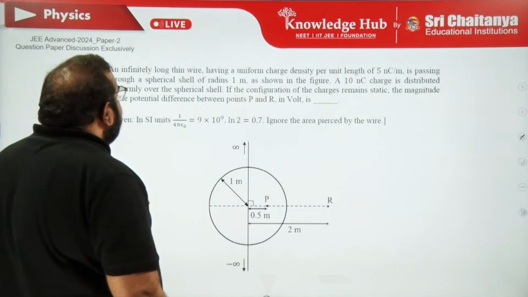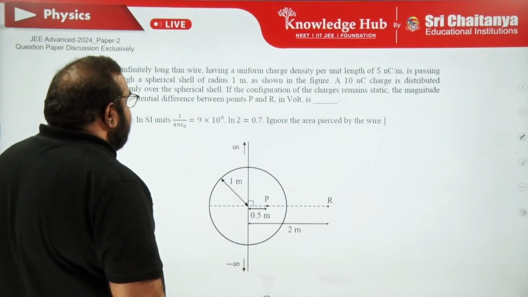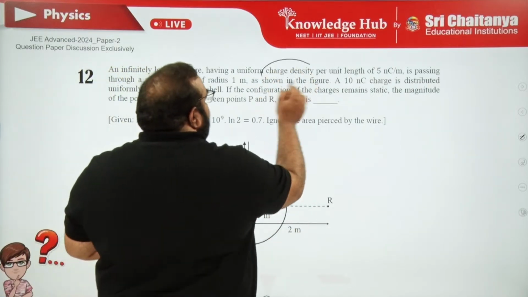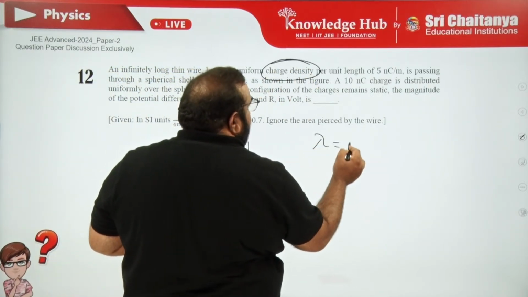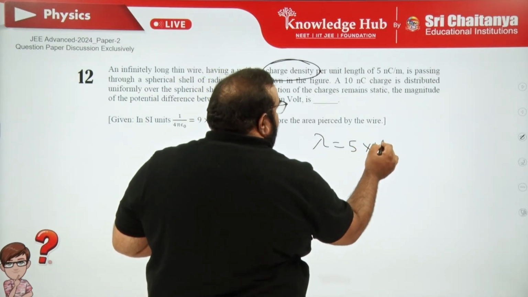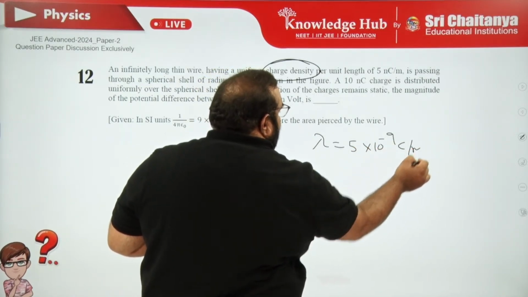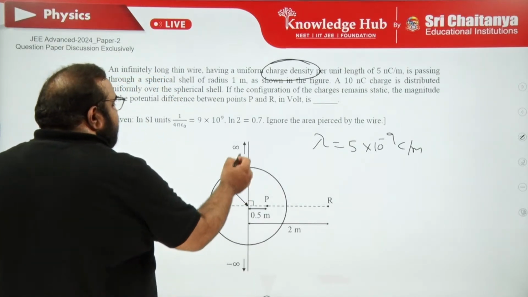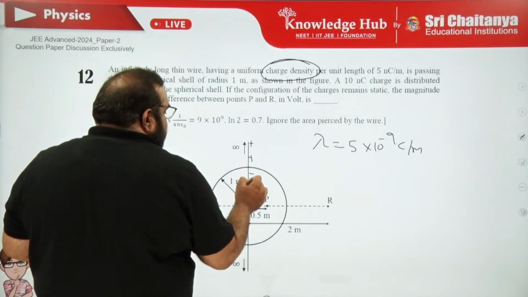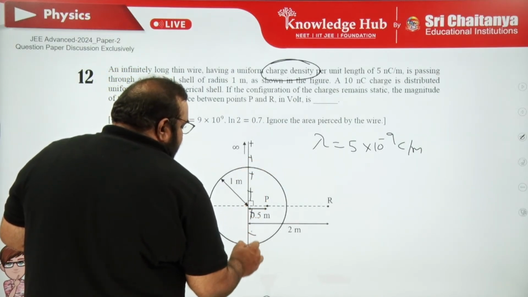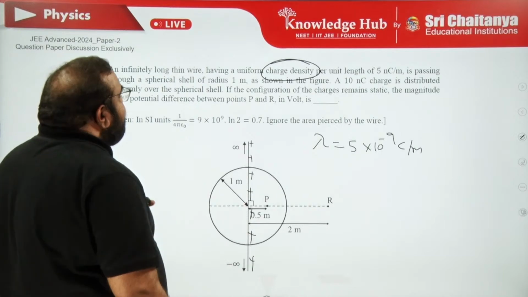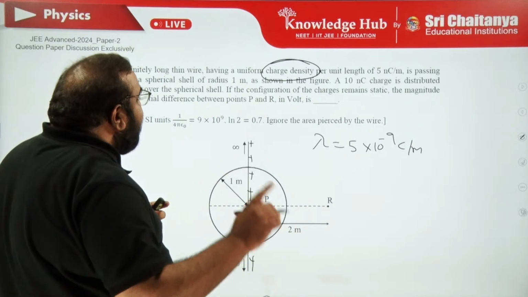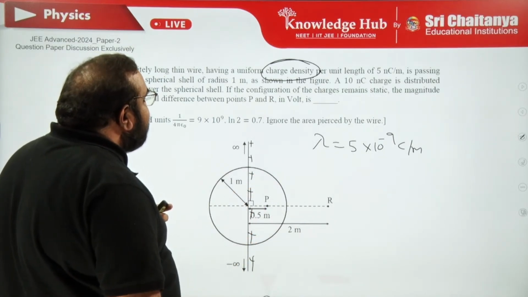An infinitely long thin wire having a uniform charge density per unit length. So the charge density is given. Let it be, say, lambda, 5 into 10 power minus 9 coulomb per meter, because nano is passing through a spherical shell. That is the charge for this rod. After that, the spherical shell radius is given as 1 meter. A 10 nano coulomb charge is distributed.